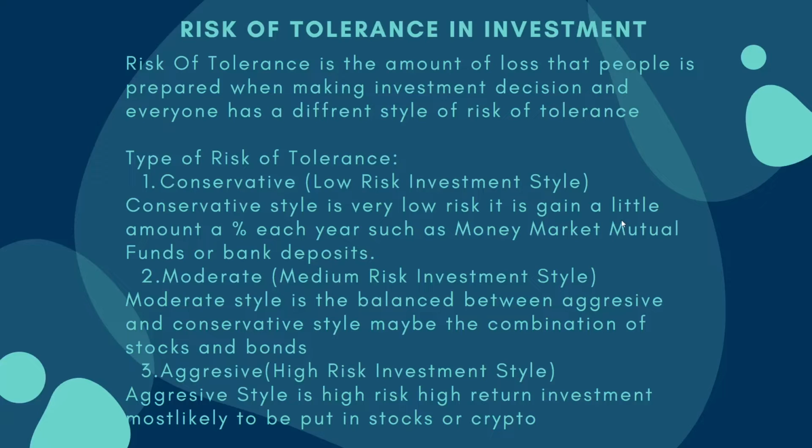The second one is moderate, which is a medium risk investment style. Moderate style is the balance between aggressive and conservative style. Maybe a combination of stocks and bonds. Stocks are a high risk, high return investment instrument, and bonds are a medium to low risk investment.